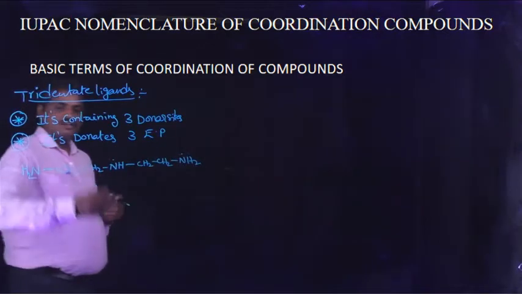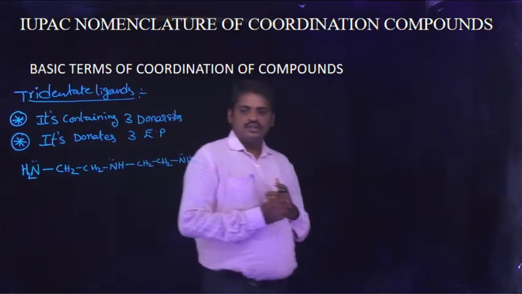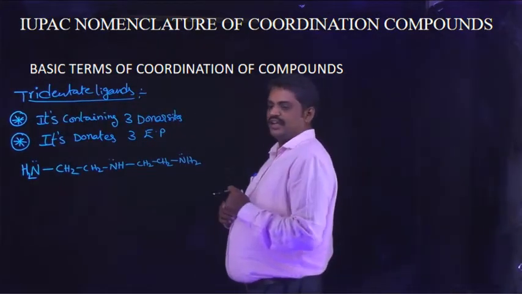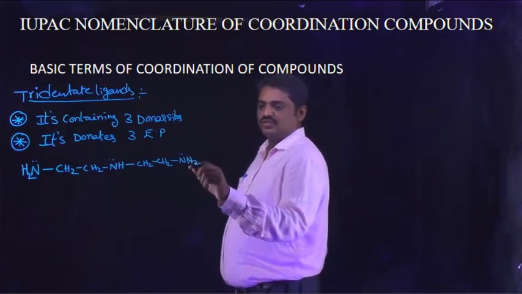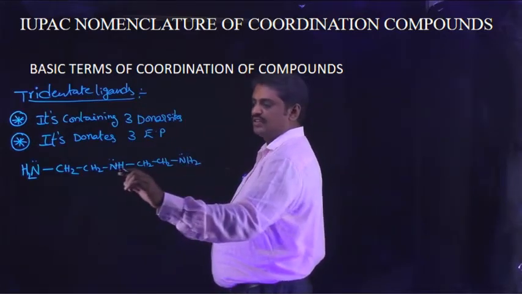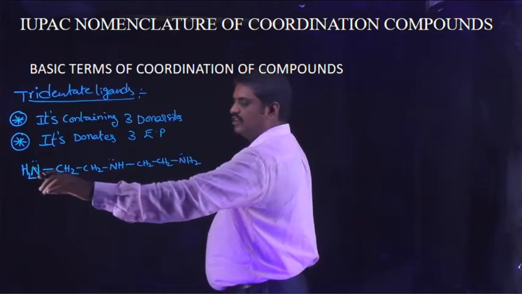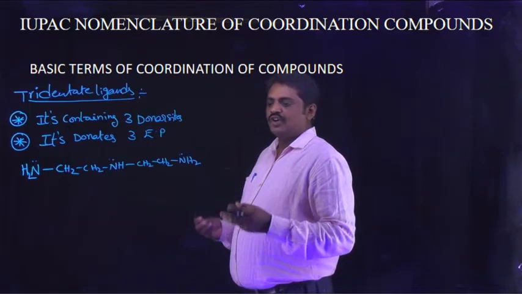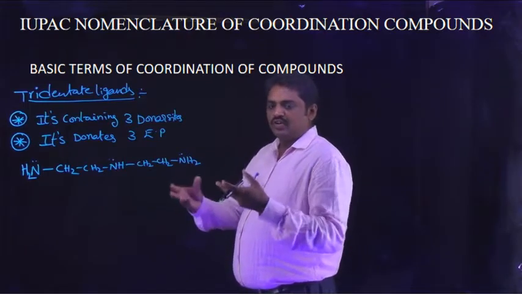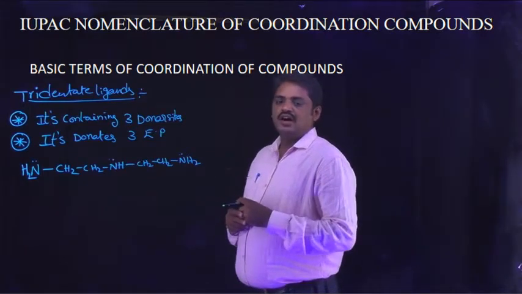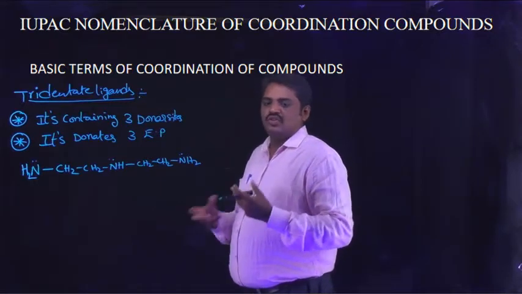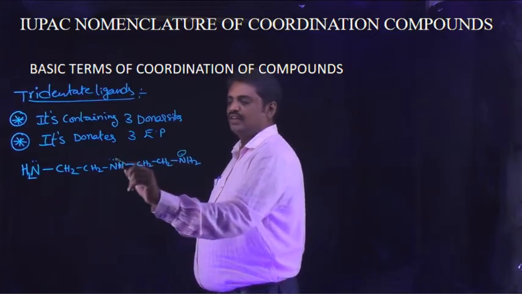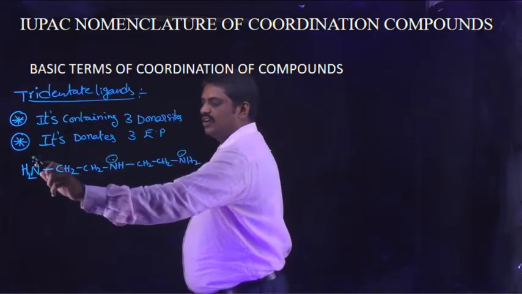Okay, see the molecule. This is the tridentate ligand. This molecule contains three donor sites. This is one donor site, this is the second donor site, this is the third donor site. Totally, this molecule contains three donor sites, and also this molecule donates three electron pairs: this is one lone pair, second lone pair, and third lone pair.